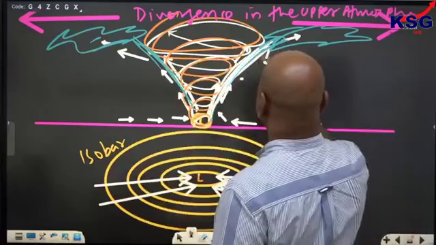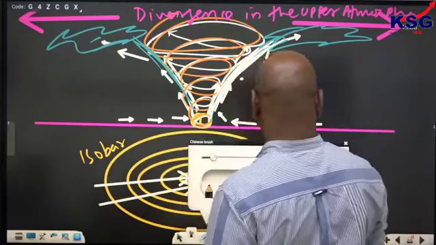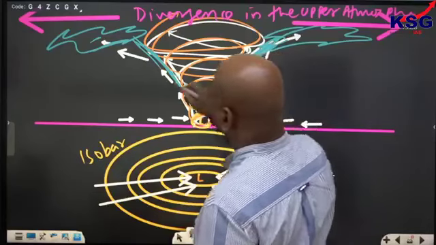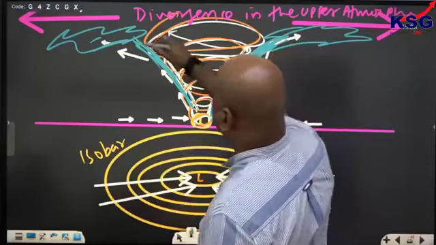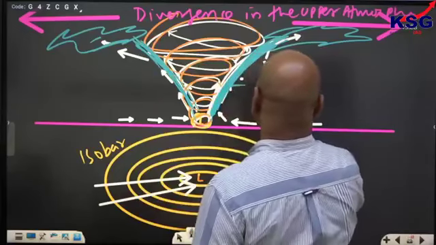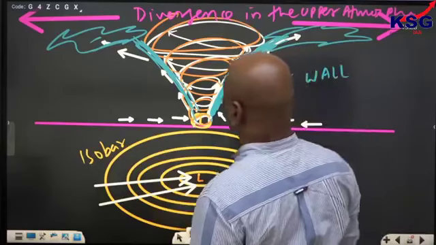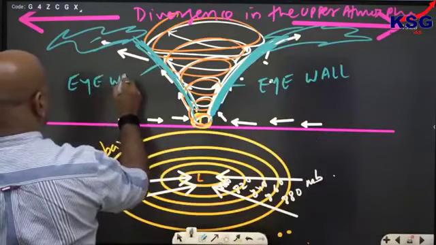Here I am saying this region, vertically, as the eye of the cyclone. Here it is the eye wall. Eye wall of the cyclone.